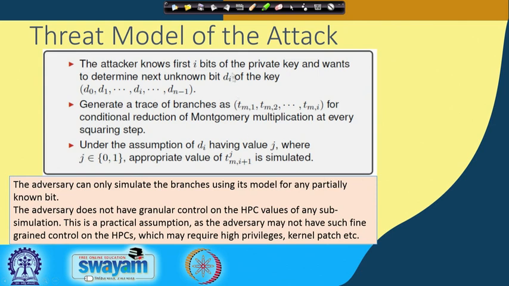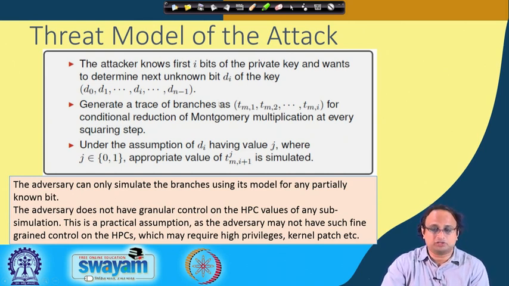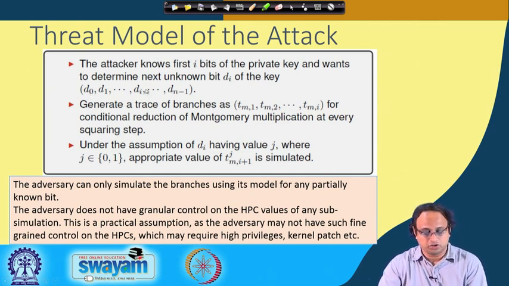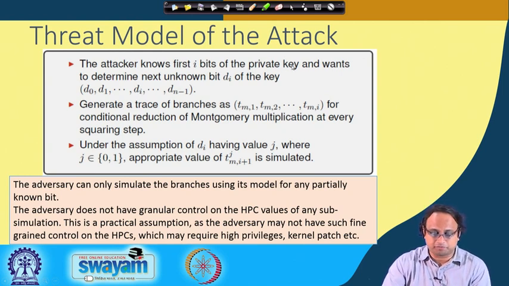What we try to do in the attack is shown here in the threat model. Again, this is an iterative attack algorithm. We assume that we know d0 to di, the first i bits of the private key, and we want to determine the next unknown bit, which is di of the key.